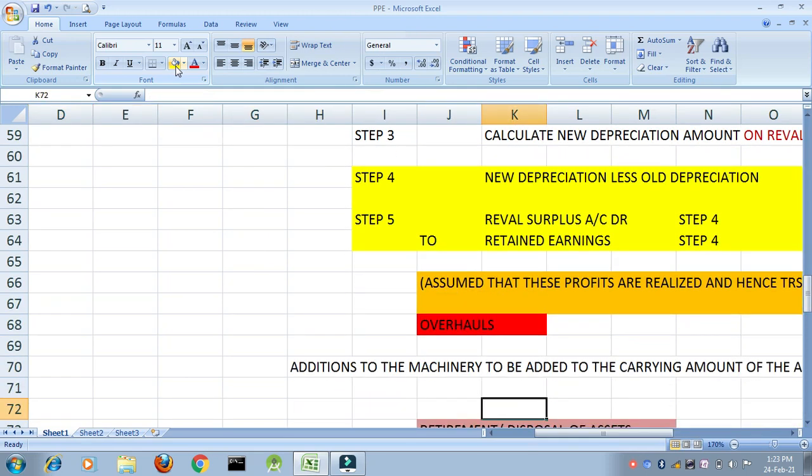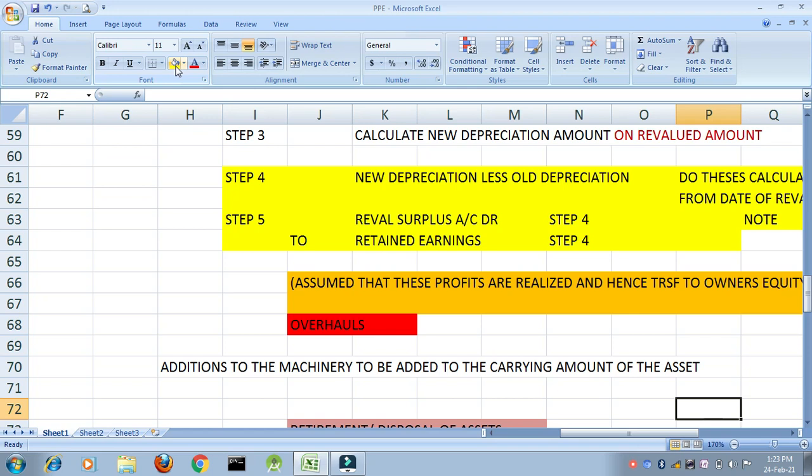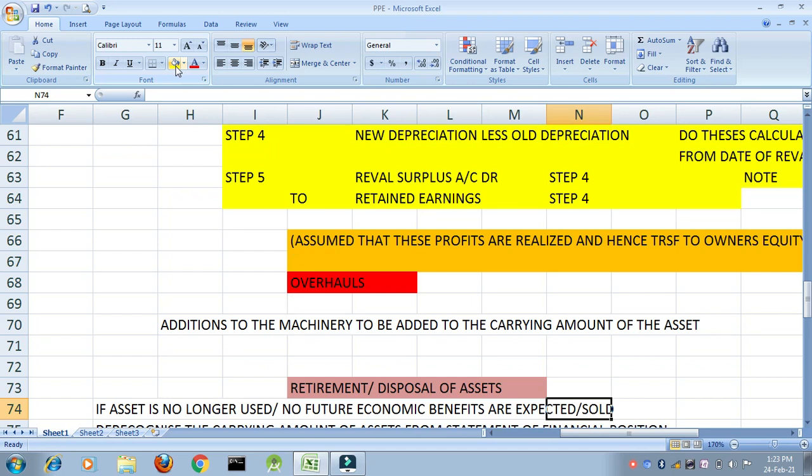Okay, next is what? Overhauls. What do you mean by overhauls? Overhauls means any additions to the machinery. Like I previously said, if it is increasing the value of your asset, please add it to the carrying amount of the asset. Example, in case of a plane, the tires are replaced very frequently. In that case, if it is adding value to my asset, what will I do? I will add the cost of the replaced asset into the carrying amount of my asset. Is that clear?